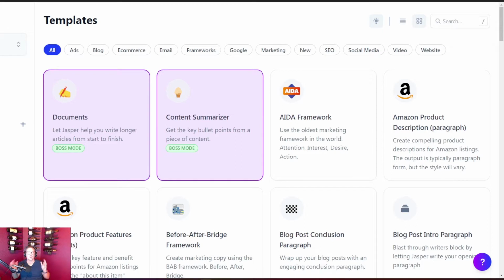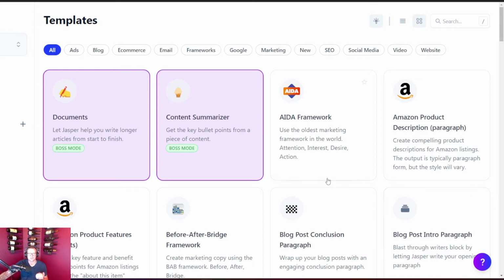Now, if you don't know what listicles are, if you have a blog or a website, listicles are the most popular type of content that you can have on your site. Basically all it is, is a list of the best this or the worst that, and people love lists. So that's why these are so popular.